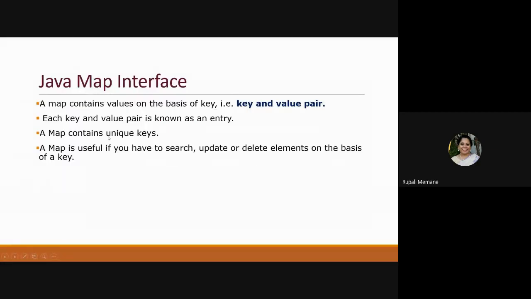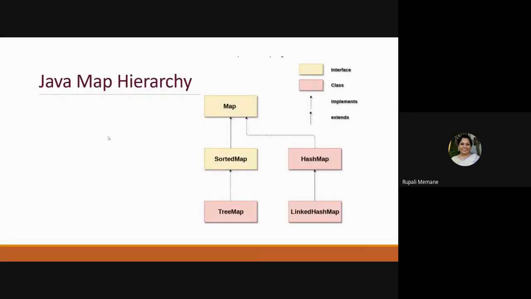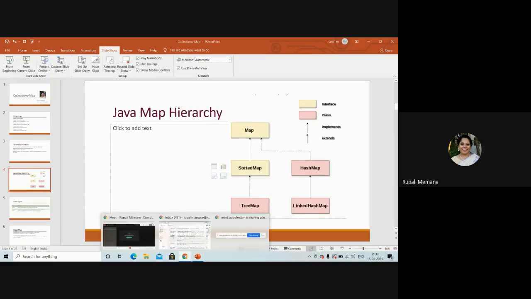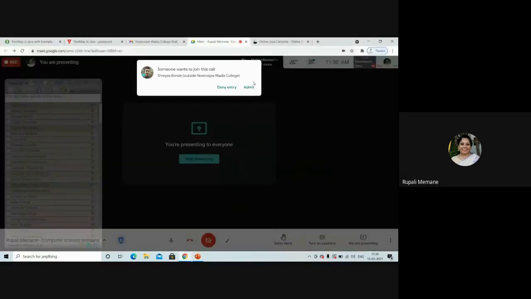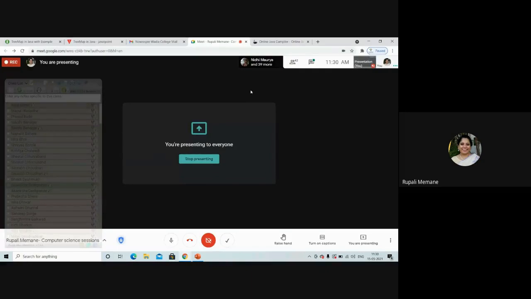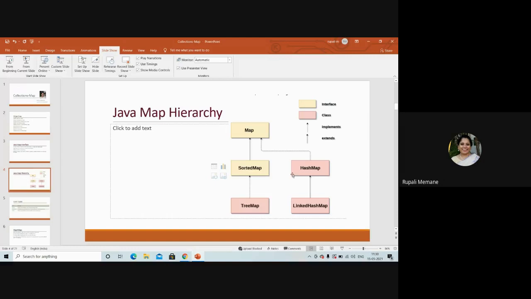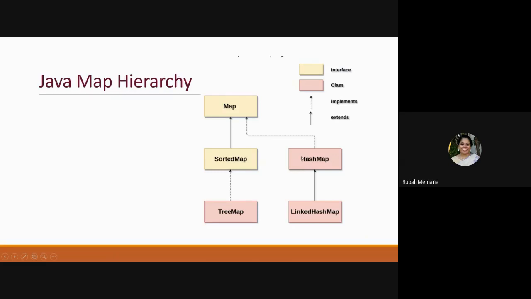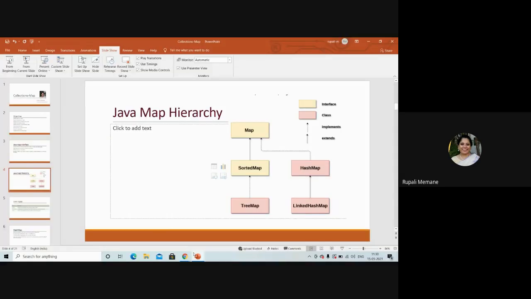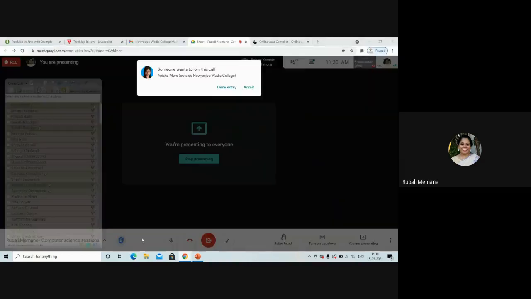Fine. So this is your map interface. Now, based on this map interface, we have different classes which are going to implement it. If you look at the map, you have the sorted map, you have the hash map, tree map, and linked hash map. So these are the things which you have. Now we are going to do the hash map, the linked hash map, and the tree map.